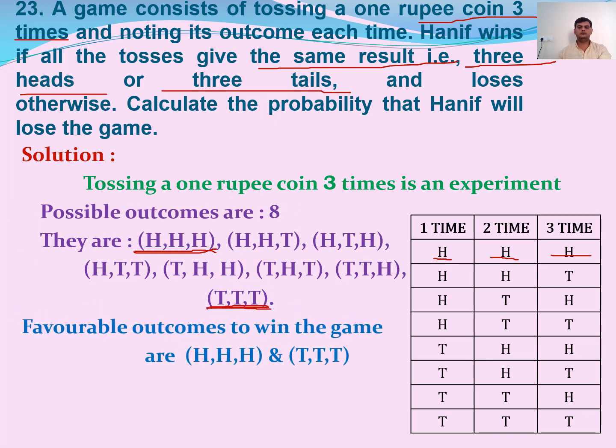So favorable outcomes to win the game gives the probability of an event E. We have probability of an event E is nothing but what? 2 by 8, that is nothing but 1 by 4. Now the probability that Honey will lose the game. So for winning we have 1 by 4 chances. Then for losing the game, from the total probability 1, when we subtract the winning probability, automatically you get the losing probability, that is nothing but 3 by 4. So when we toss a coin 3 times, you have a total of 8 possible outcomes. These are the 8 possible outcomes. This is about problem number 20.